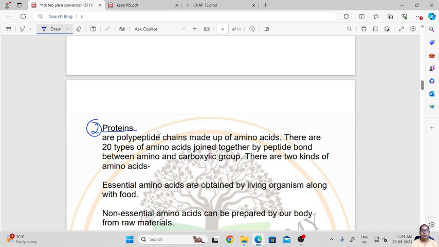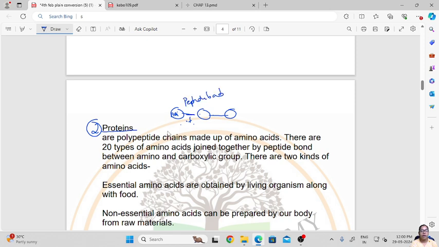So protein is also an essential biomolecule which is required by our body for various functions. Proteins are polypeptide chains made up of amino acids. They are in the form of a chain, made up of amino acids.